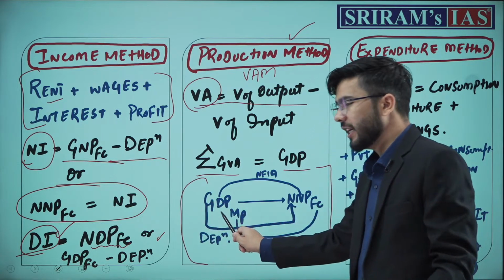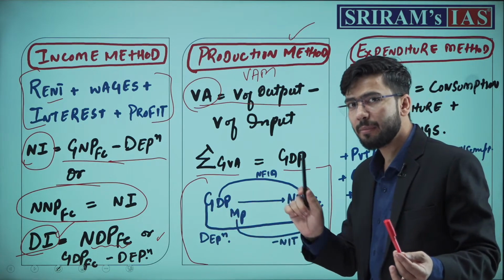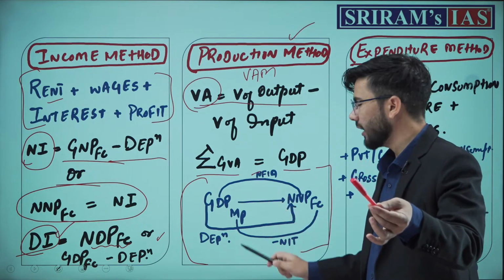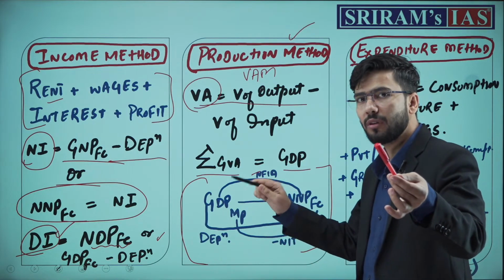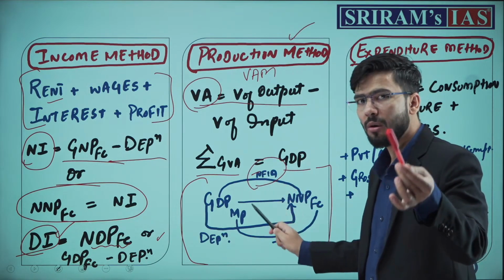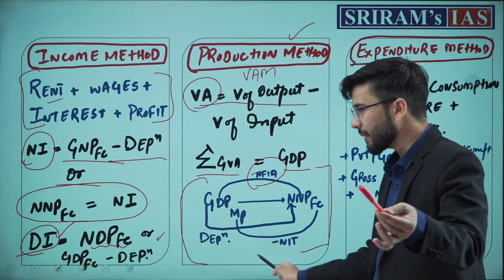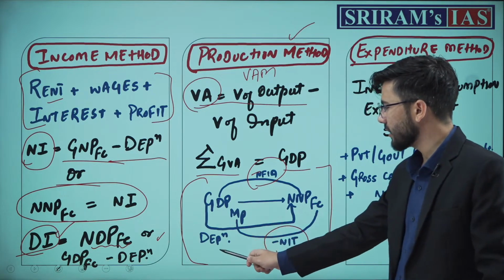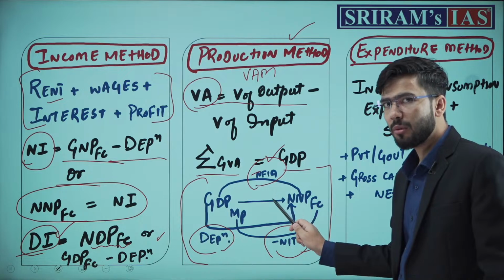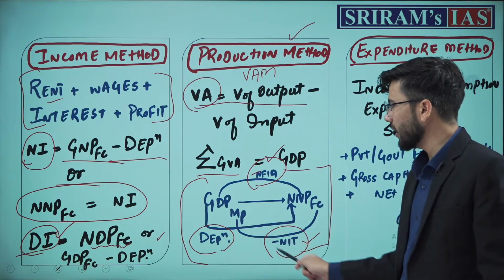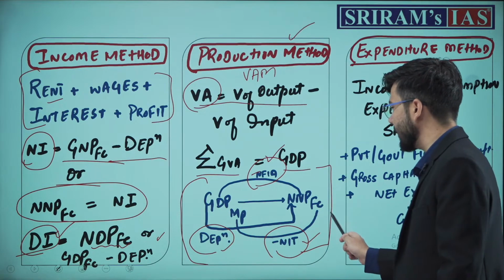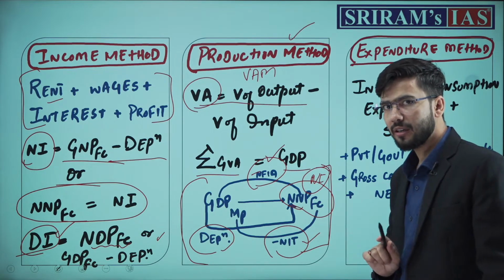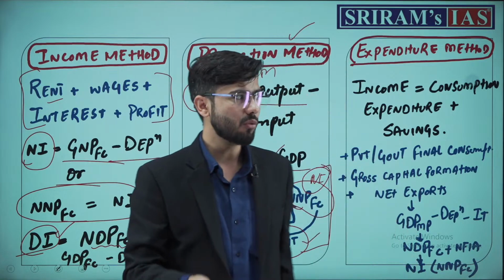How? If you want to make GDP from gross to net, what will you do? Subtract depreciation. If you want to make domestic into national, what will you do? We will see the effect of it, we will subtract net factor income from abroad. Again, if you want to change market price to factor cost, what you will subtract is net indirect taxes. Three things: depreciation, net factor income from abroad and net indirect taxes. The effect of these three things gives us GDP at market price and net national product at factor cost, which is actually national income. Remember this, and remember this diagram, don't forget it.